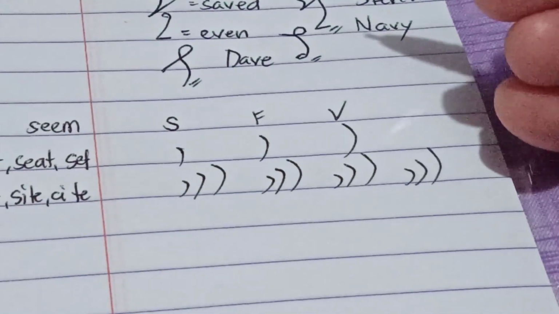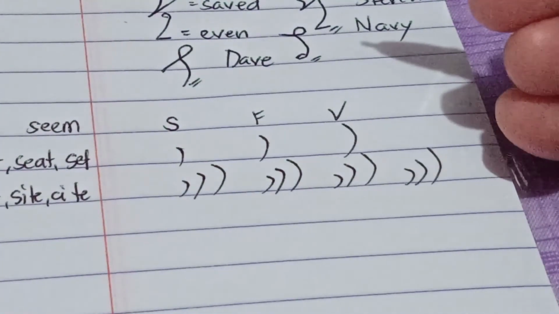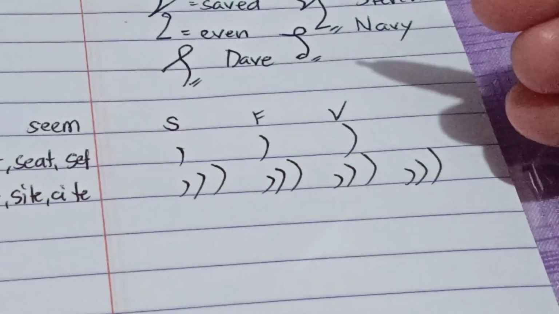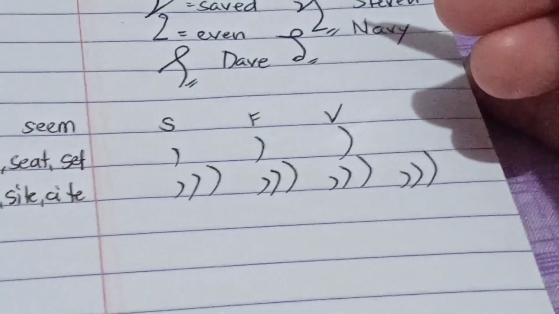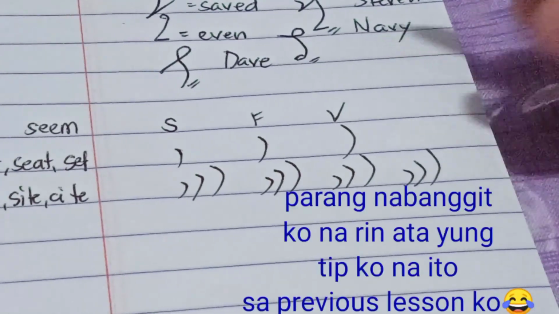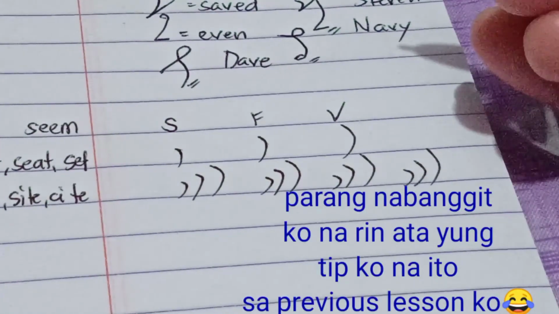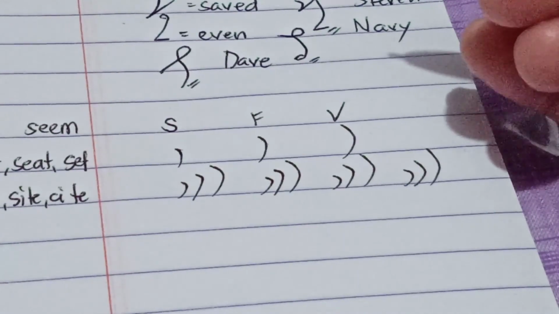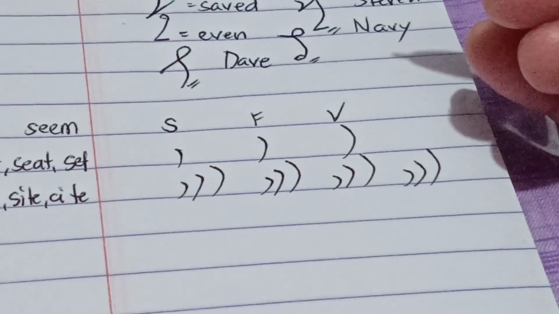And tip ko lang din po, just keep on practicing by spelling out, then read, then spelling out, then read, para maging familiar tayo sa spelling ng mga shorthand outlines.